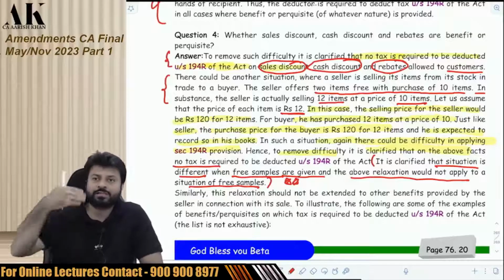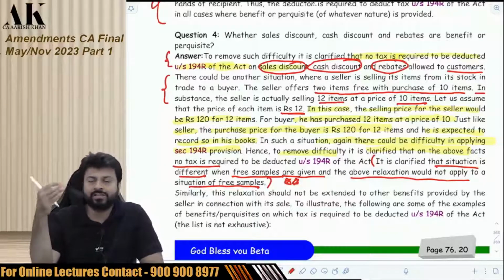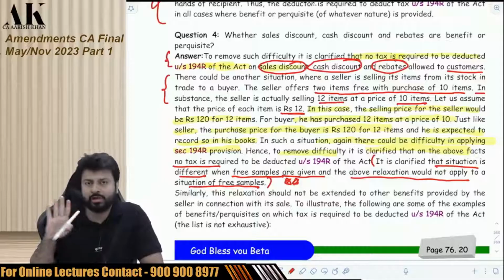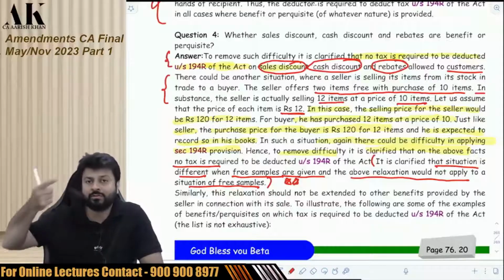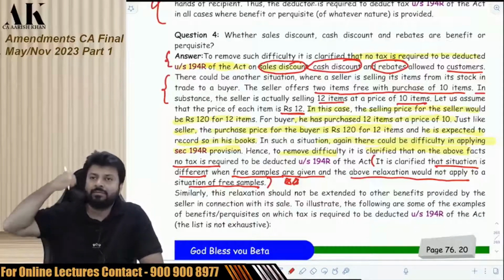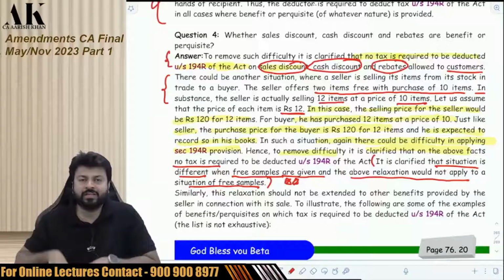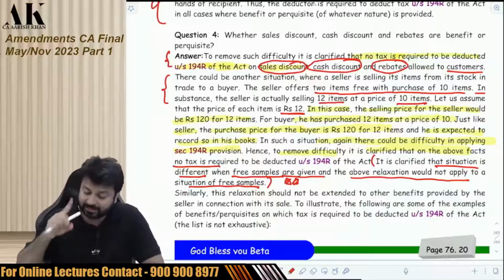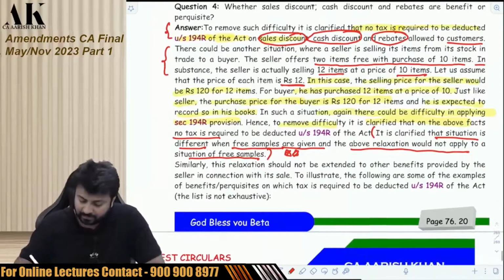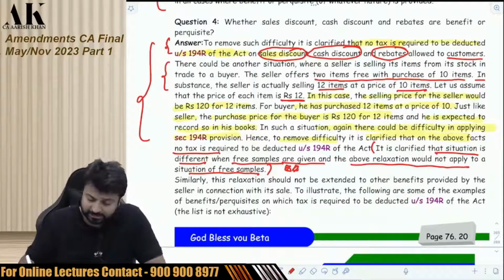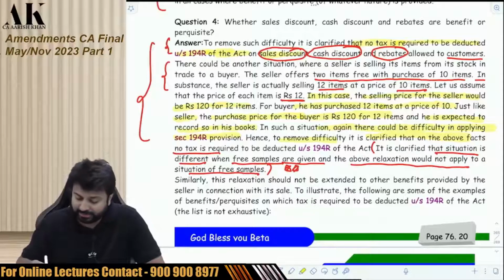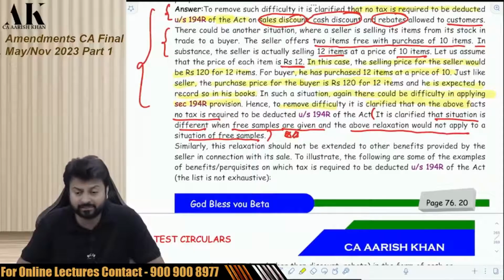So when I am giving you discount, 1000 rupees item at 800 rupees, no TDS. When I am giving you buy 2 get 1 free, no TDS. But if I am giving you all 10 items free without buying anything, then it's a free sample. There is a difference between the first example and this one. If I am giving you all 10 items free, then it's a free sample. Then TDS is applicable. So relaxation is only for these 2 cases. Don't extend this relaxation to other items as it is written in the circular itself.